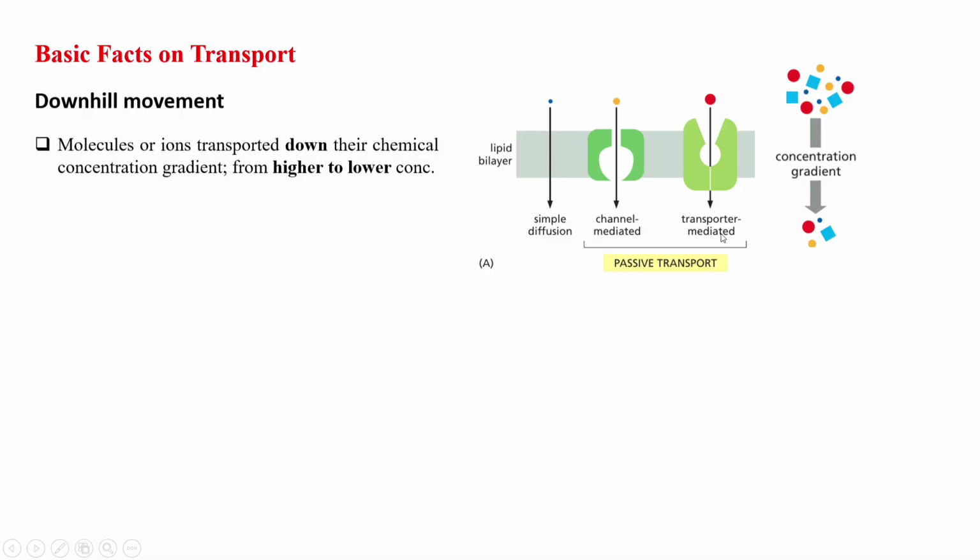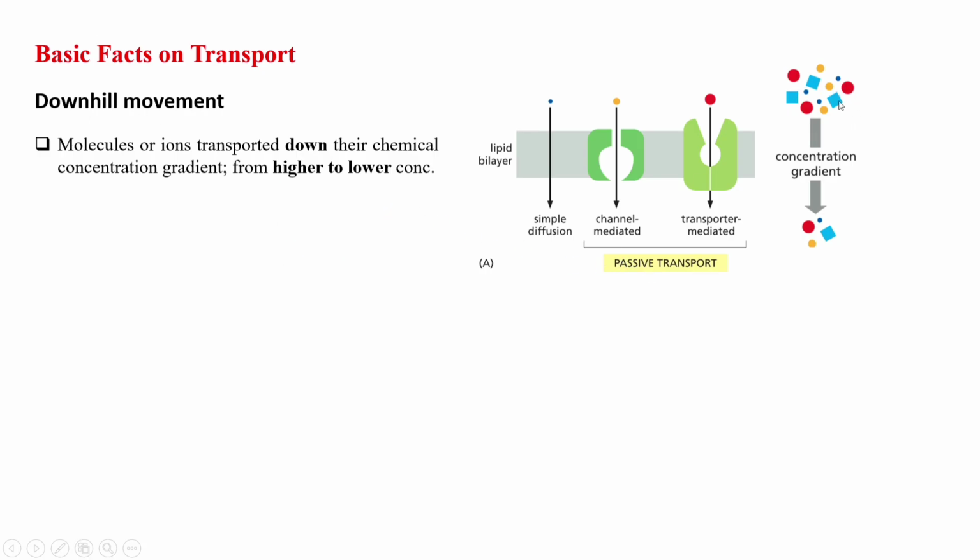And there is transporter mediated movement. Here transporter means uniporter specifically, because in case of symporter and antiporter, the mechanism is quite complex, so I will make a separate video on this. This is the example of a uniporter, where the molecules move from higher to lower concentration. So these are the examples of downhill movement.